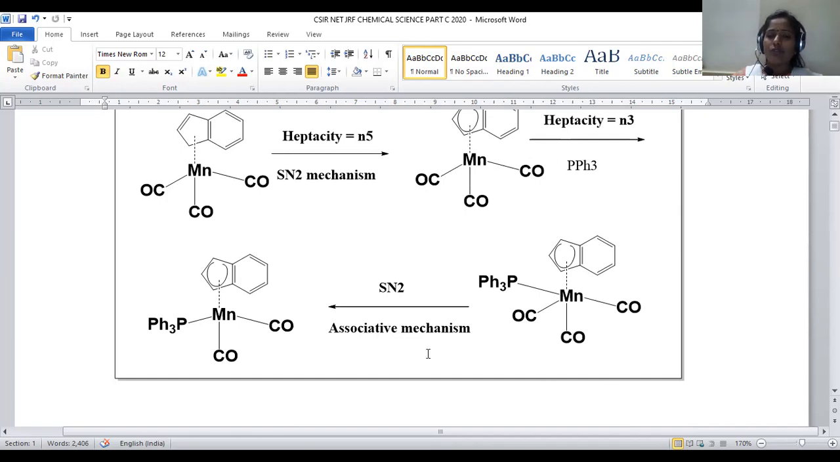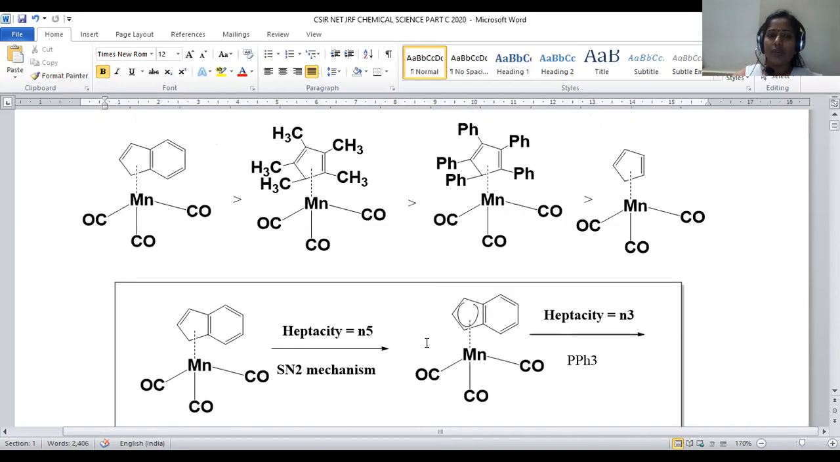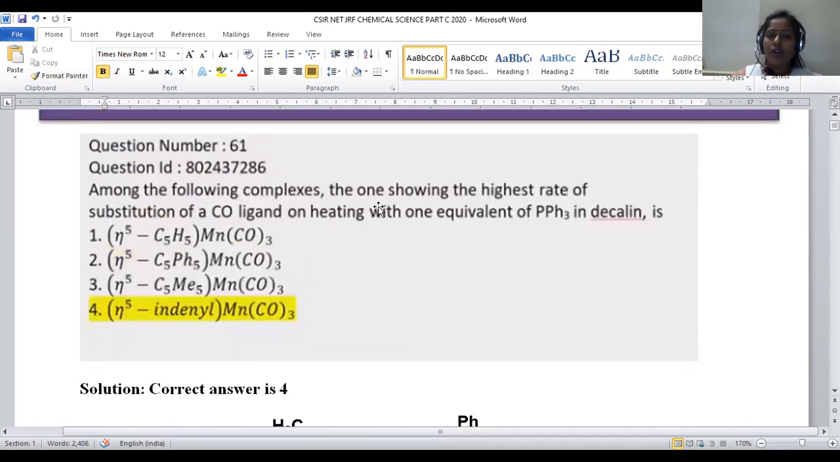Whereas SN1 proceeds with generation of an intermediate followed by the attachment of the nucleophile, right? So that's the reason why, among all the given options, indenyl has a high tendency to release electrons and facilitates this substitution of carbonyl with PPh3, right? So because of this reason, for question number 61, option number 4 will be the right answer.